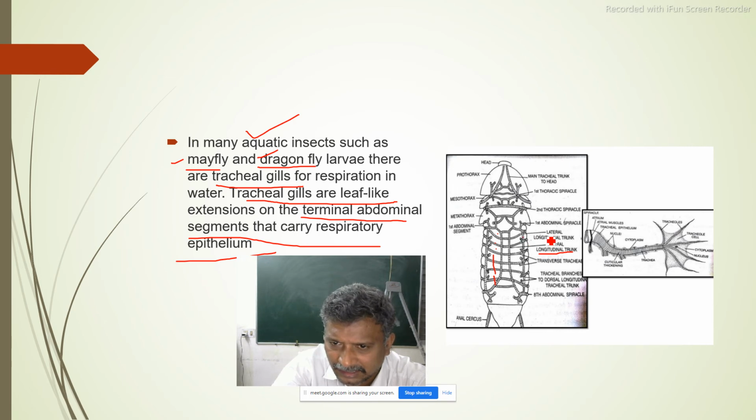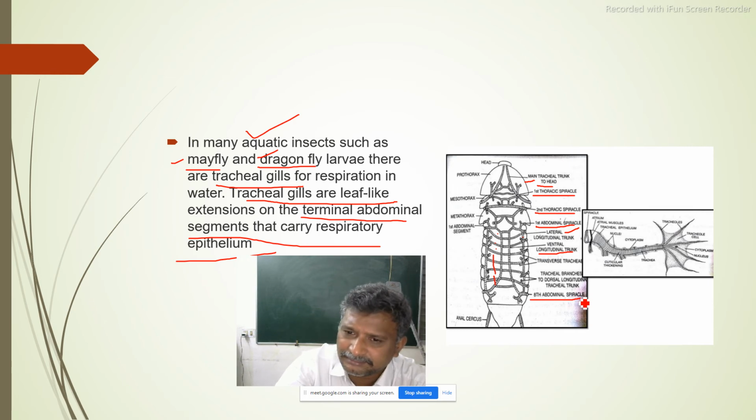This one is the lateral longitudinal trunk. This is the first abdominal spiracle, second thoracic spiracle, first thoracic spiracle. Now the main tracheal trunk towards the head region. Now the eighth abdominal spiracle. From here prothorax, here mesothorax, here metathorax, from here abdomen.